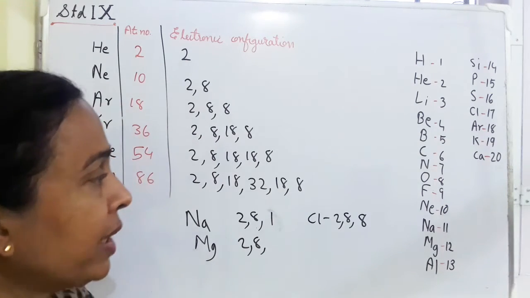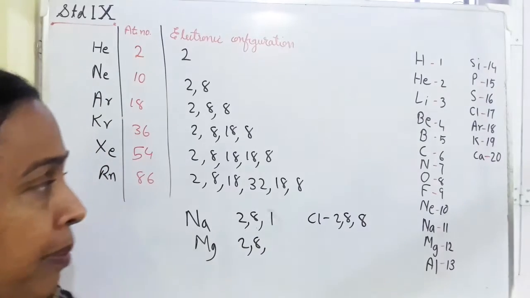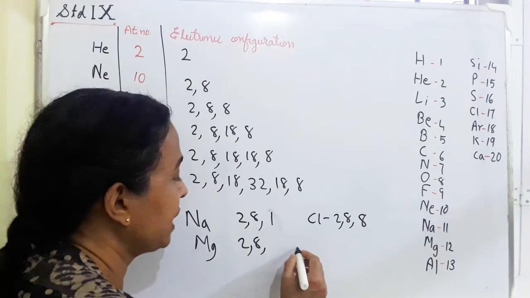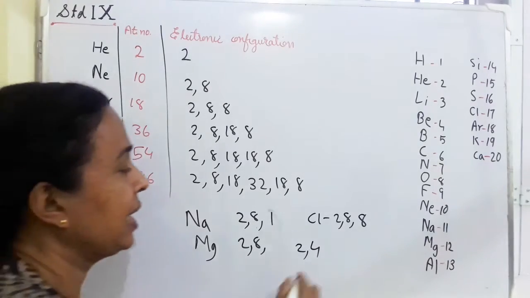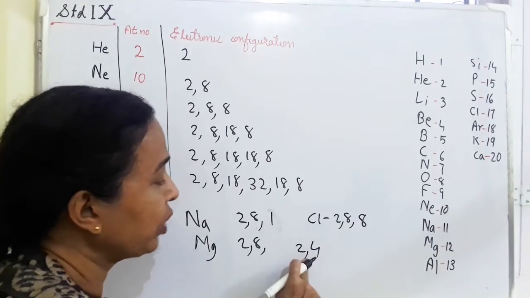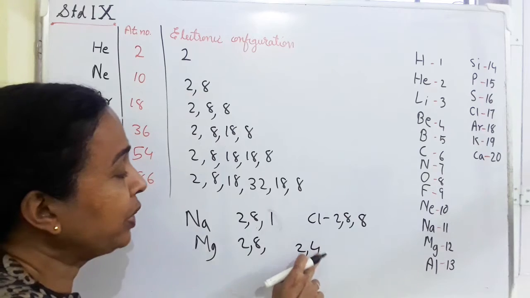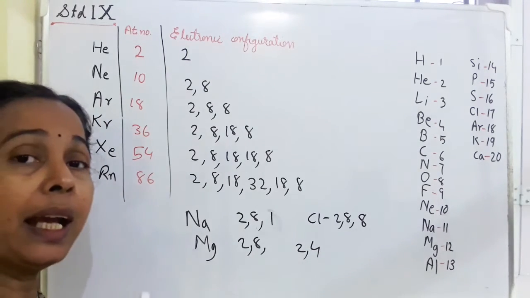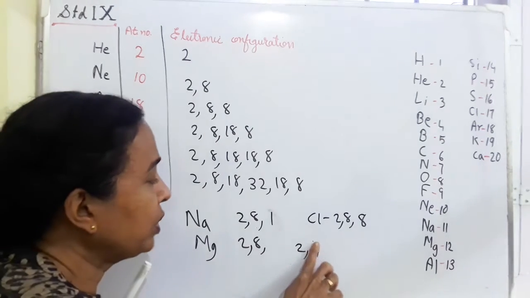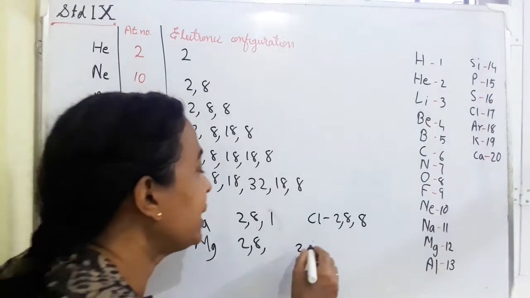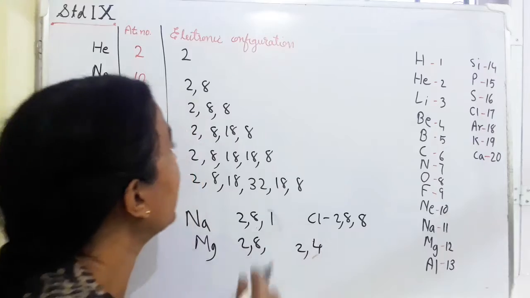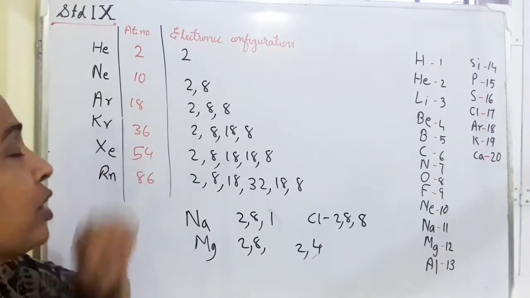In some cases, for example carbon, atomic number 6, the electronic configuration is 2, 4. This atom can either lose 4 electrons, in which case it will get the duplet structure of helium, or else it can gain 4 more electrons, in which case it will get the octet structure of neon.